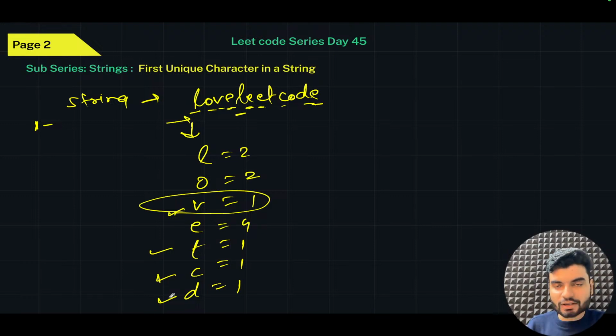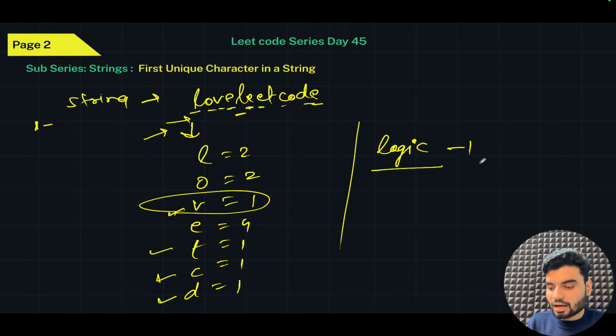So what can be the way? We have counted the frequency, we'll start iterating, and the first character we find that has frequency 1, we can return it. So that is logic number 1. But now the thing is, how can you use an array as a frequency counter to store the frequency? One way is the hash map, but I haven't covered that so far. You can use a hash map. The other way is that we can use an array, but how? How can we use an array?